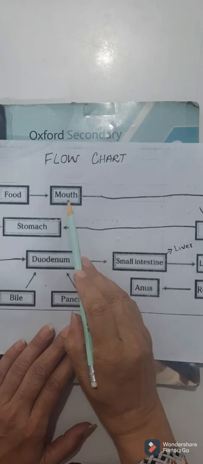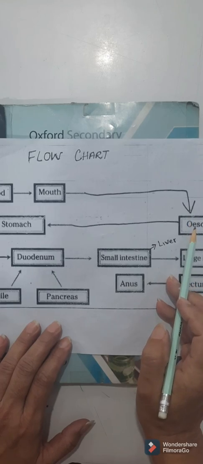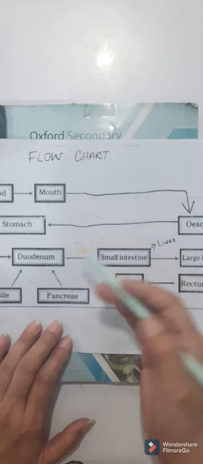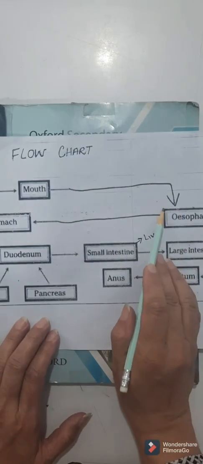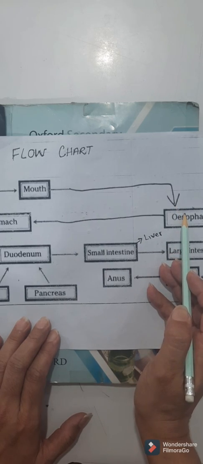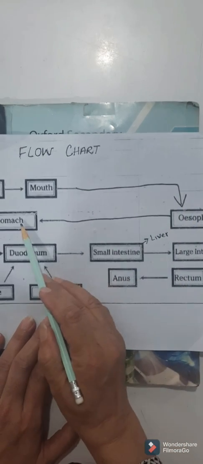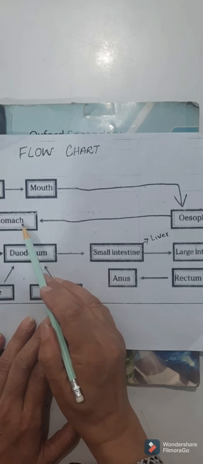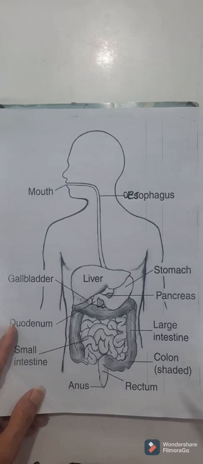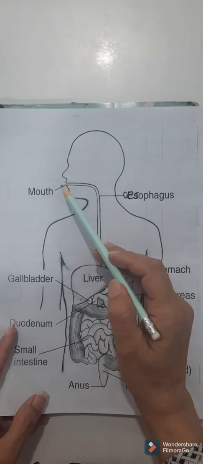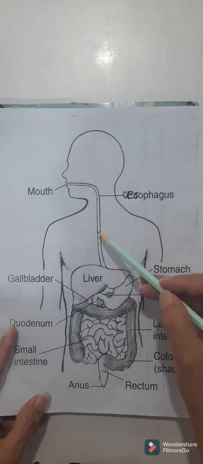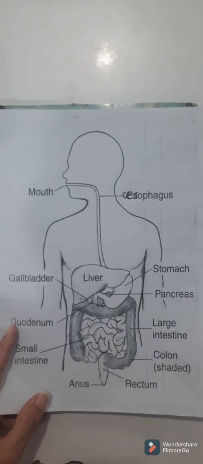Now the food from the mouth goes to the esophagus, which is also known as the gullet or food tube. Over here, no digestion takes place. It simply moves the food to another organ of the digestive system, and that is called the stomach. By the muscular contraction, this food is moved to the stomach. See in this diagram, when the food is taken into the mouth, it will pass on to the esophagus, and from the esophagus, it will move to the stomach.